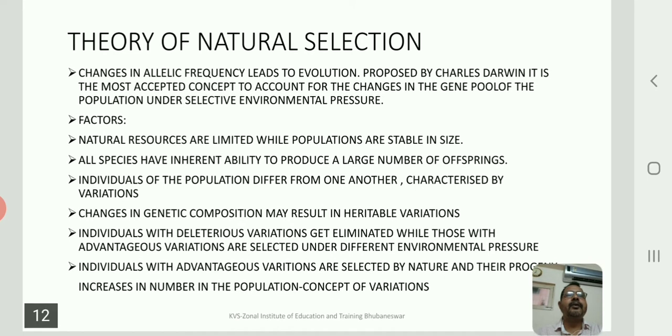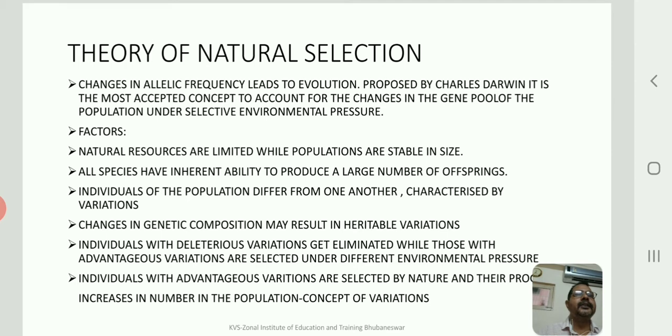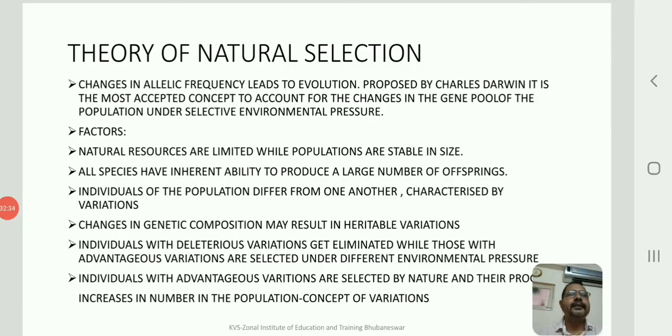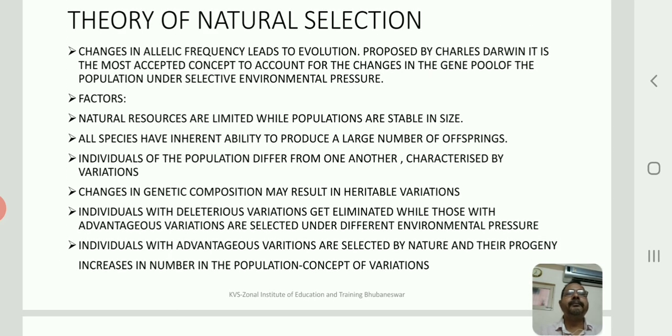It is the most accepted concept to account for the changes in the gene pool of a population under selective environmental pressure. Now, if you look at Darwin's theory as a whole, he says that it is based on certain points. The first points: there are certain factors upon which the origin of species is based, that is the prodigality of reproduction, the struggle for existence, the survival of the fittest, and the variations. Okay, and that leads to new species forms. So what are the factors?